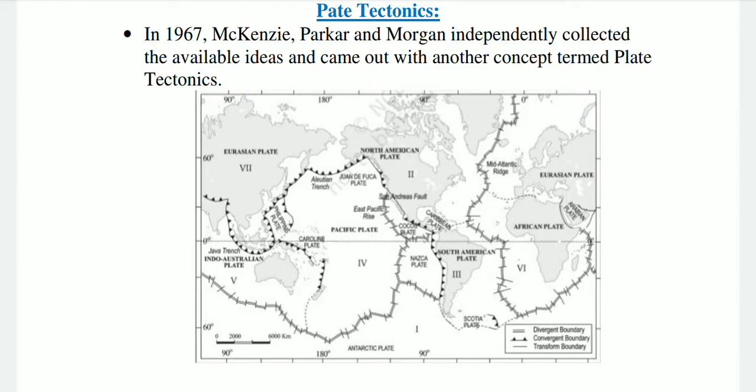Eurasian plate is the largest continental plate and the Pacific plate is the largest oceanic plate. Some important minor plates are Cocos plate, Nazca plate, Arabian plate, Philippine plate, Caroline plate, Fiji plate.